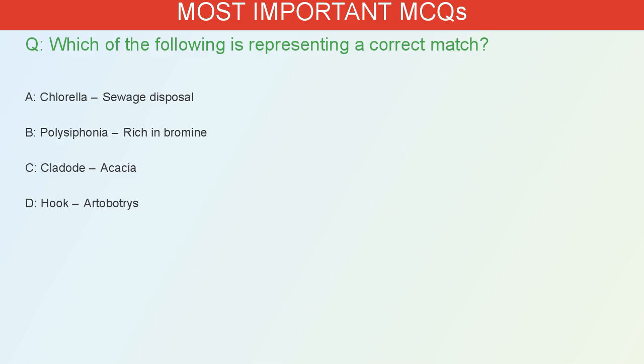Which of the following represents a correct match? A. Chlorella, sewage disposal. B. Polysiphonia, rich in bromine. C. Cladophora. D. Hook, artoba trees. The correct answer is A. Chlorella is used in sewage disposal.